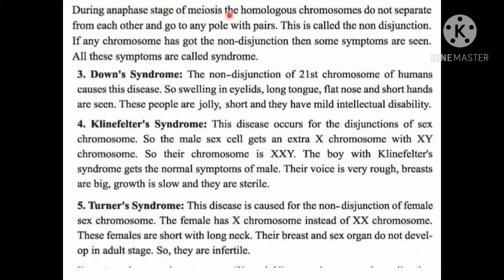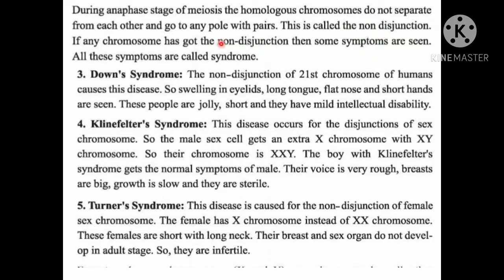During the anaphase stage of meiosis, the homologous chromosomes do not separate from each other and go to any pole with pairs. We generally know the chromosomes remain in pairs, and during the anaphase of meiosis, these two homologous chromosomes separate and go to different poles. But here, this is called non-disjunction. So in non-disjunction, the chromosomes do not separate and go to only one pole. This is called non-disjunction. This definition is important for your knowledge-based question.